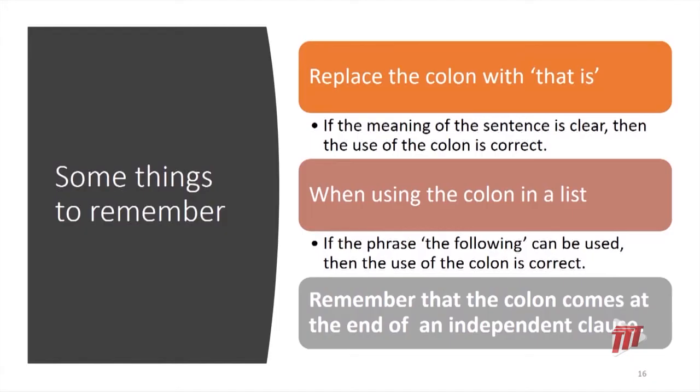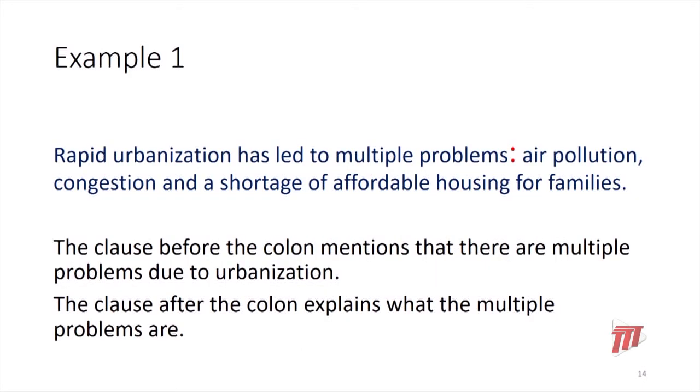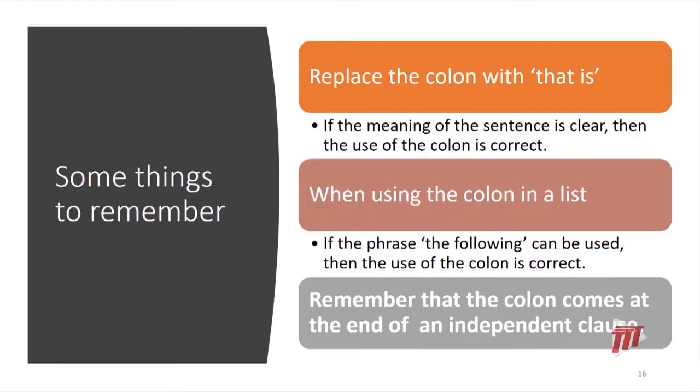When using the colon in a list, if the phrase the following can be used, then the use of the colon is correct. Rapid urbanization has led to multiple problems of the following: air pollution, congestion, and a shortage of affordable housing for families. So now you know that you have used your colon correctly. Remember that the colon comes at the end of an independent clause.